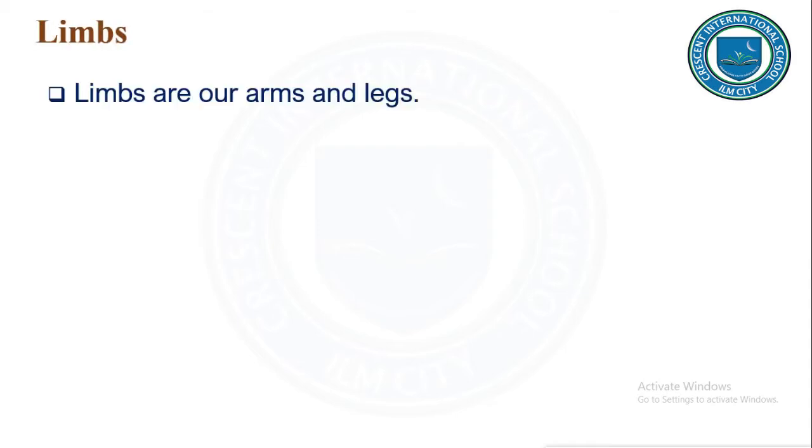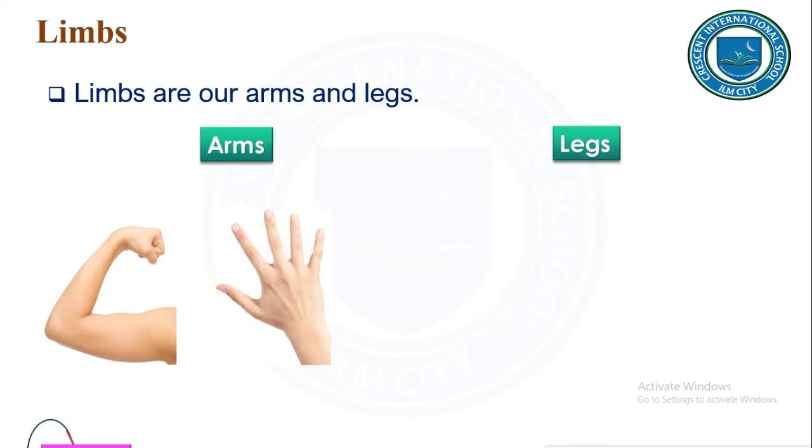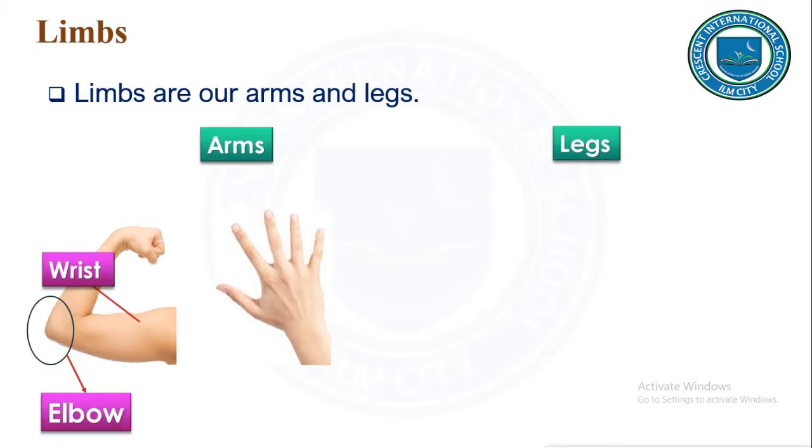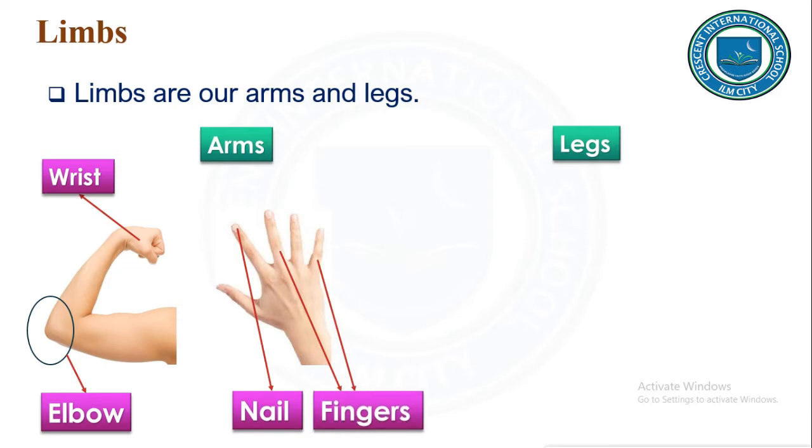What about the third part of the body? That is limbs. What do the limbs consist of? Limbs are our arms and legs. Arms and legs together we call limbs. So what do the arms contain? Our arms contain elbow, wrist, nail, fingers, hand. So these things come under arms.